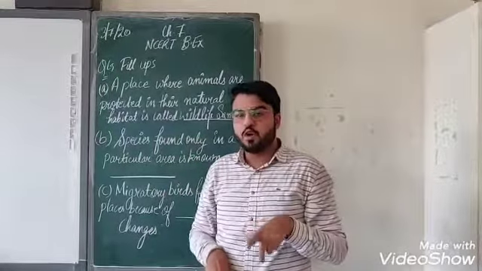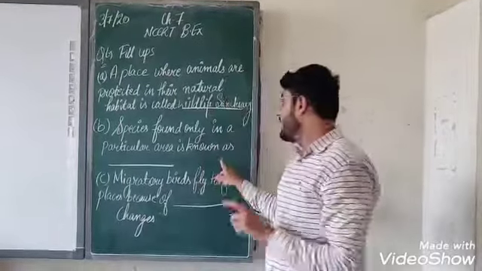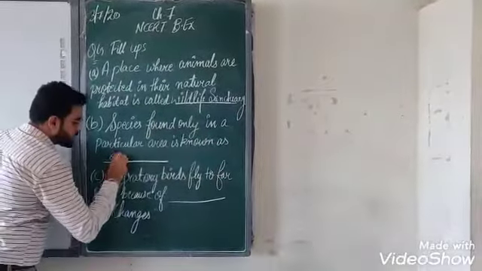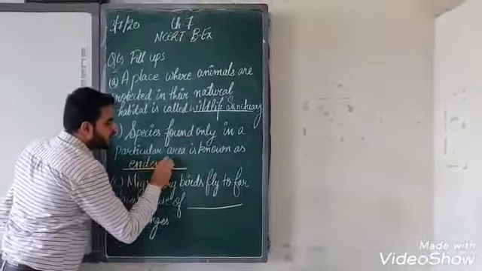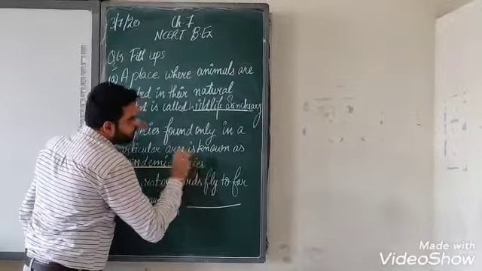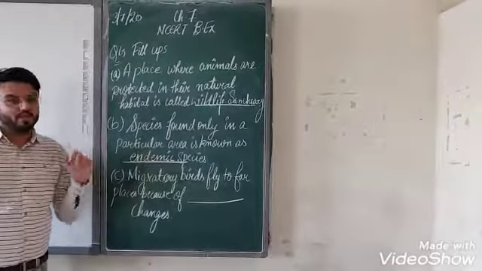Now, the second part, B part, is species found only in a particular area. What are those species called? Species which are found in a particular area are known as endemic species. They are found only in a particular area. So the answer is endemic species.